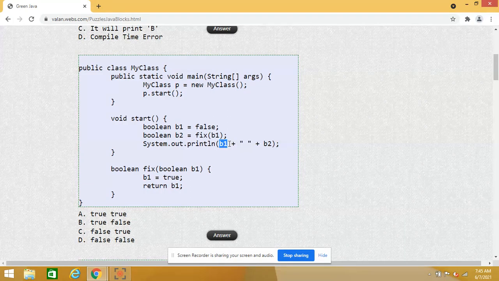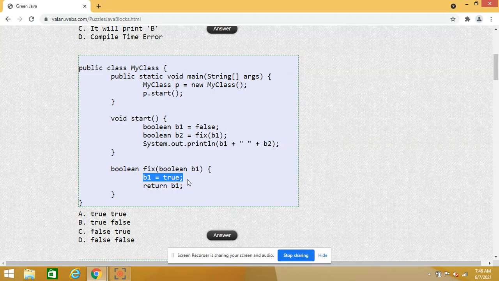Now I need to identify the value of b2. How am I initializing b2? By calling the fix method, passing the value of the b1 variable. Coming to the fix method, I will get the value as false. Now what I am doing is assigning the true value to this local variable b1.